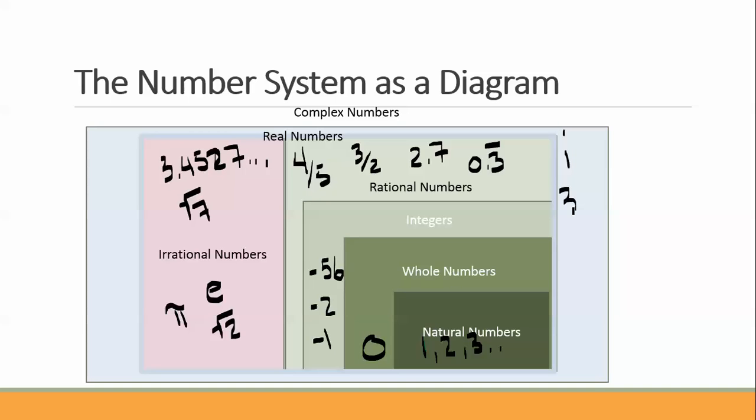So i, 3 plus 4i, pi i. All of those i numbers are also added into the complex numbers. The i's, though, are not part of the real number system. So the i's are only complex.